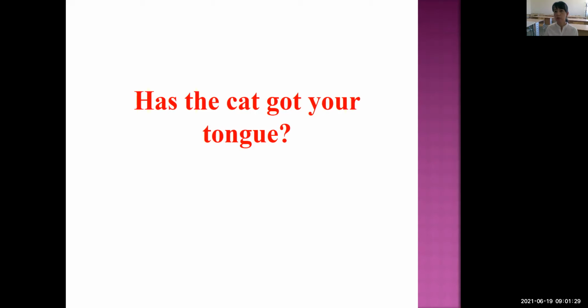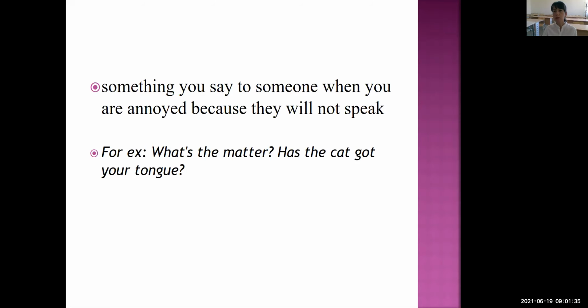Has a cat got your tongue? Do you know what this one means, students? We also have an Uzbek version. It is something you say to someone when you are annoyed because they will not speak. For example, what's the matter? Has a cat got your tongue? In the Uzbek version of this idiom: tilinga talqon yopishganmi.